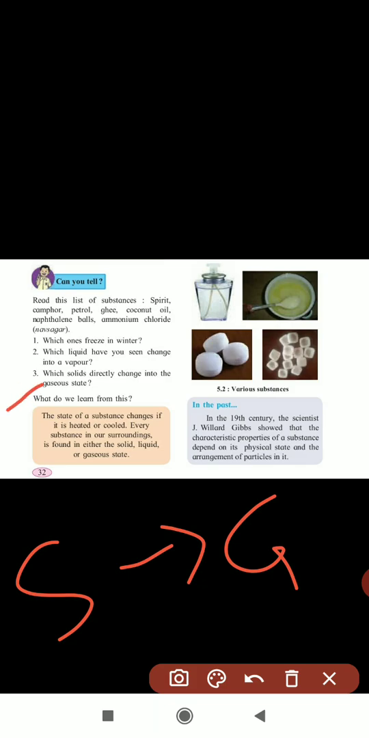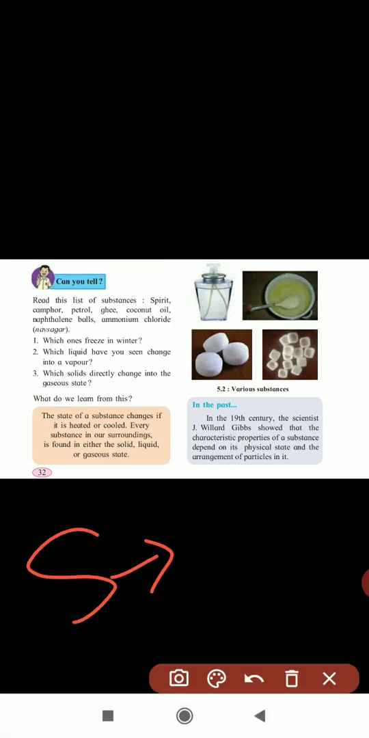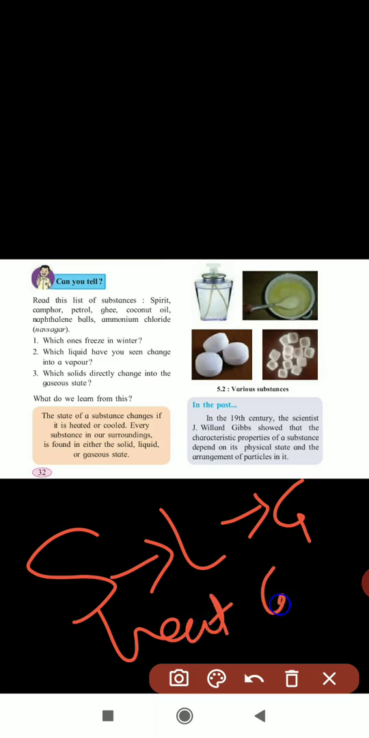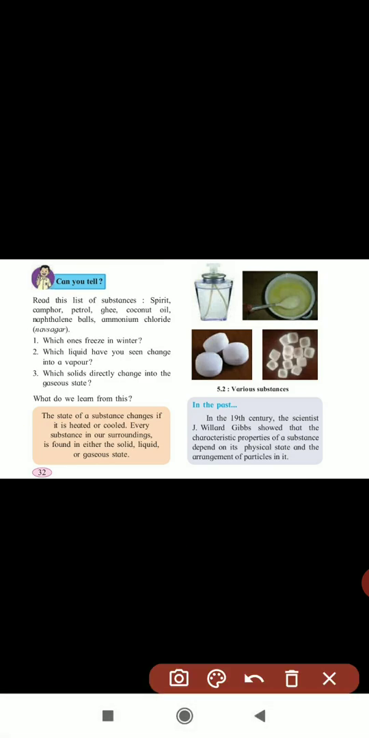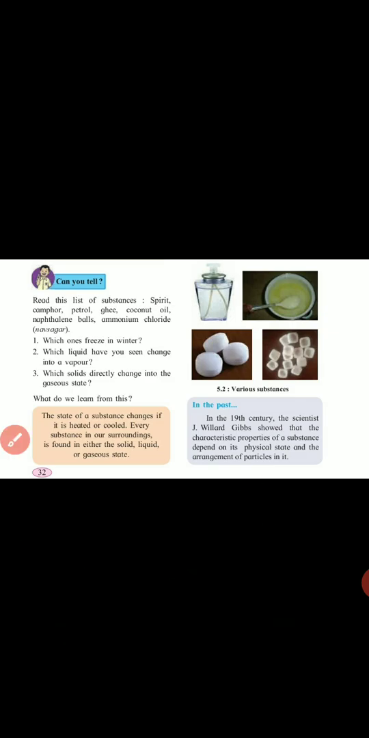So from all this, what do we learn? The state of a substance changes, solid to liquid, liquid to gas. When we heat or cool them, only then do they change. So in our surroundings, the substances are found in solid, liquid and gaseous states. Understood, children? These are the changes of state of substances.